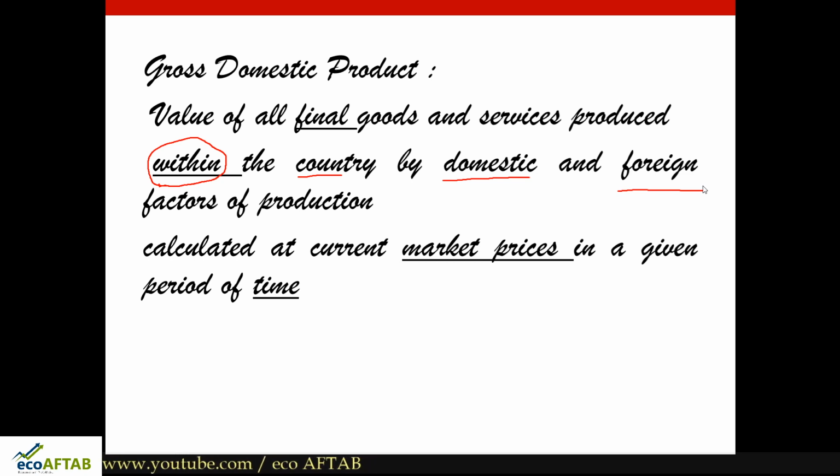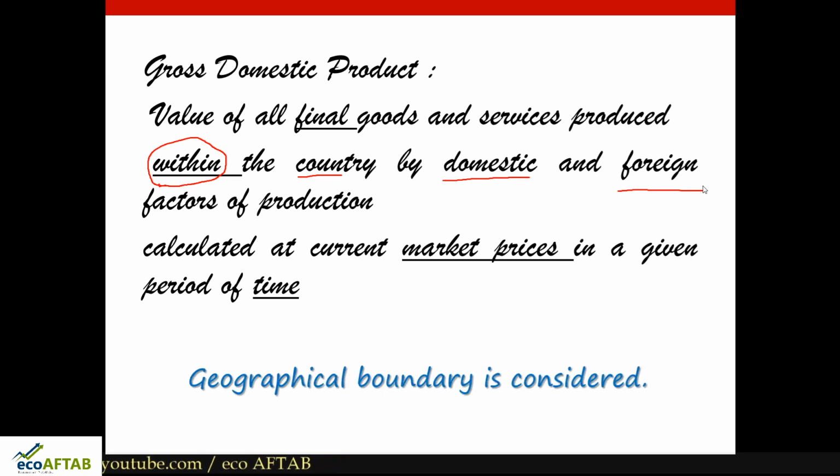What do you mean by current market price? Whatever market prices are ruling in the market, those particular prices are counted in a given period of time. So this is what is GDP. Remember friends, whenever we speak about gross domestic product, it is the geographical boundary that is considered. You can say geographical boundary or political boundary of a country is considered. Whatever is produced within the geographical boundary is gross domestic product.